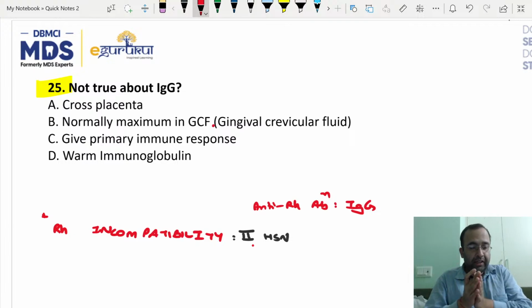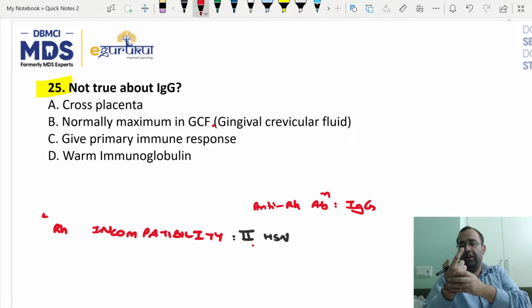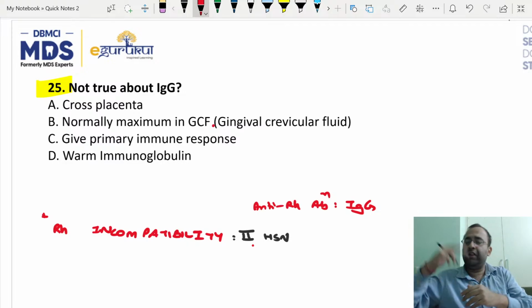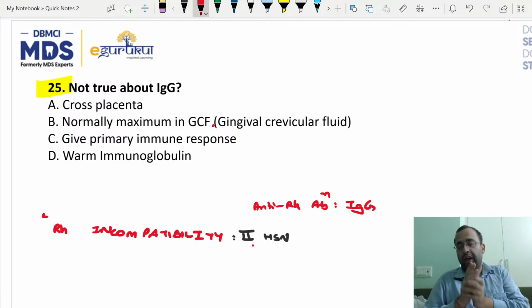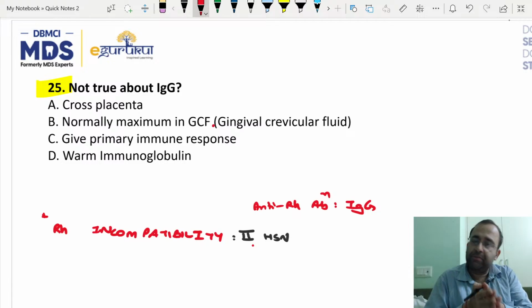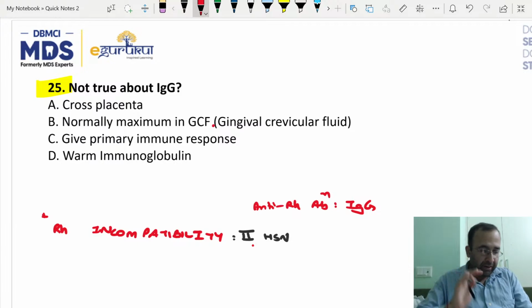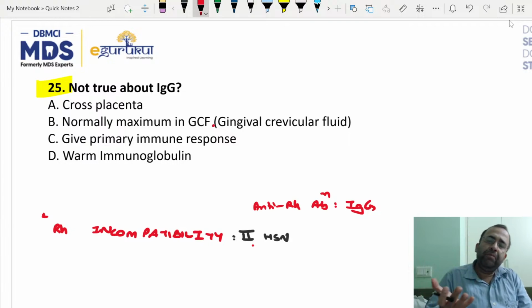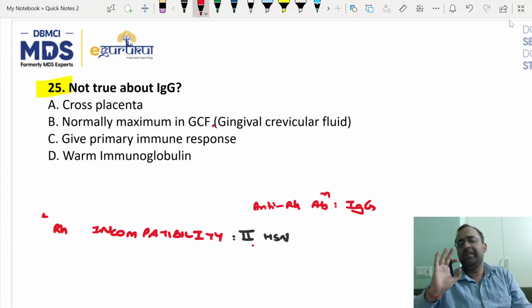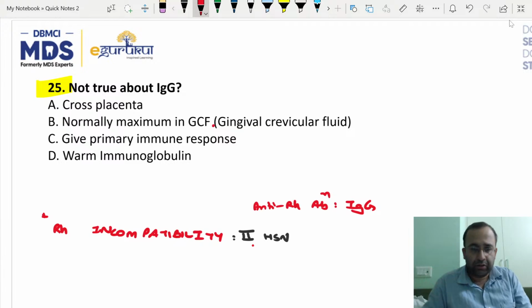See, in the paper, our target is not to show that we worked hard or that we have lots of knowledge, not at all. I strongly believe that if you mark the MCQ right, you know everything about the topic, otherwise it does not matter. I'm very blunt with respect to that. So even if you were not aware in the paper what GCF stands for, IgG is the most common immunoglobulin in the body, so it has maximum concentration in GCF. Fair enough. Let's go to the next one.